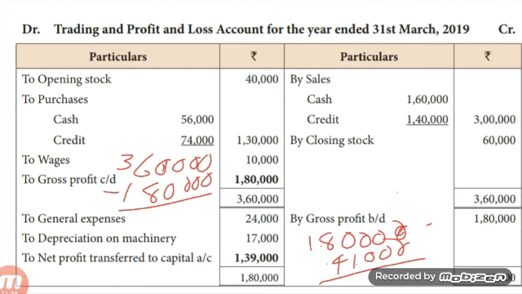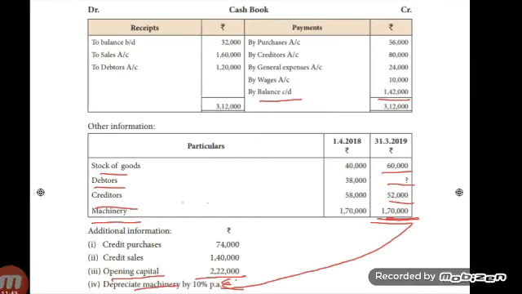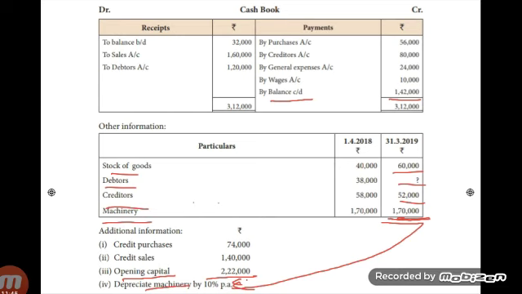Next step, balance sheet. See the question. Take all assets and liabilities on balance sheet. Draw the balance sheet. Write the title. Then first enter all assets on the asset side.